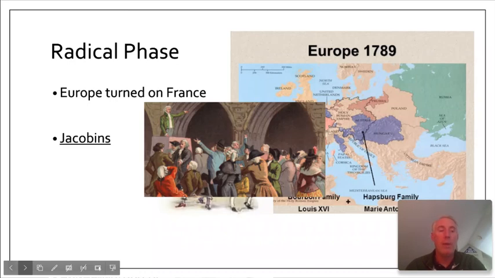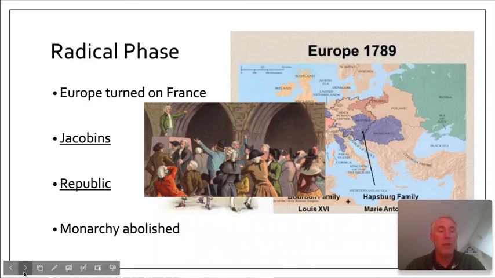So France was now controlled by the radicals, and they decided not to wait for the rest of Europe to attack, and they declared war on Austria, Prussia, and Great Britain. So France now had to deal with both internal and external conflict. This led a lot of people in France to call for a republic. But the problem with that is that you can't have a monarchy and a republic, because a republic is something of the people. So that meant the king had to go.